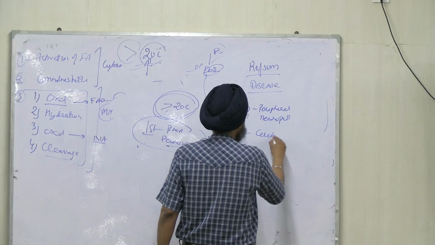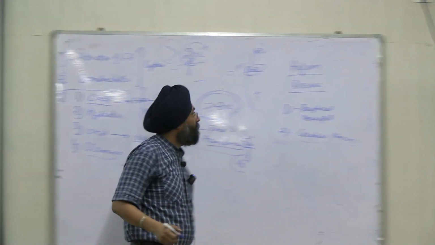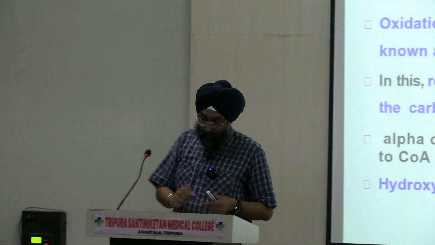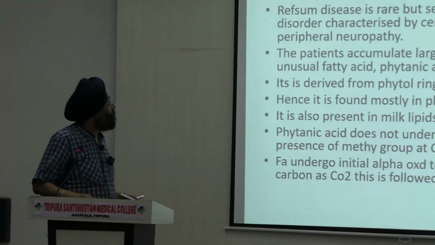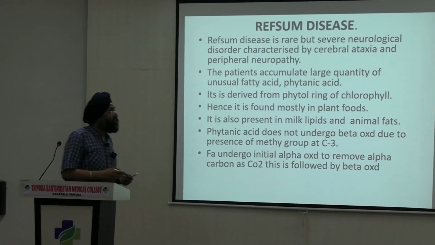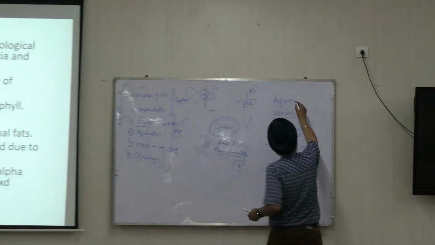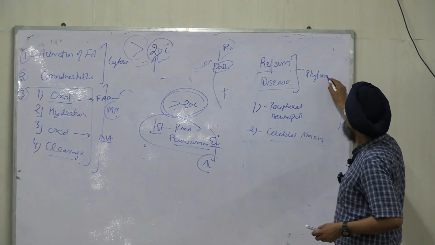Cerebral ataxia. There is accumulation of phytanic acid in the body.